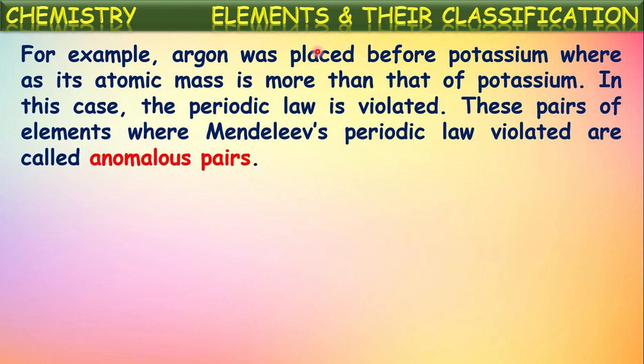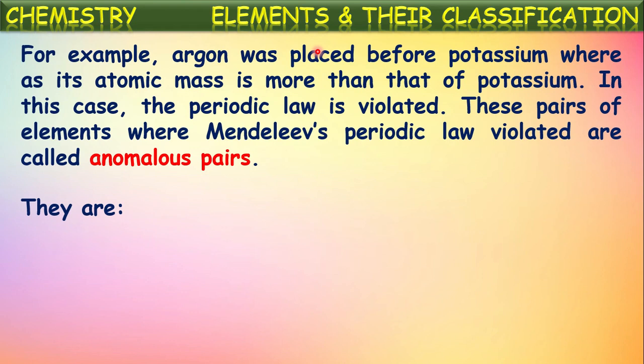But in Mendeleev's periodic table, argon was placed before potassium. So in this case, the periodic law is violated. What is this periodic law? Arranging the elements in increasing order of the atomic masses. But for this pair of elements, argon and potassium, this periodic law is violated. These pairs of elements where Mendeleev's periodic law is violated are called anomalous pairs of elements.